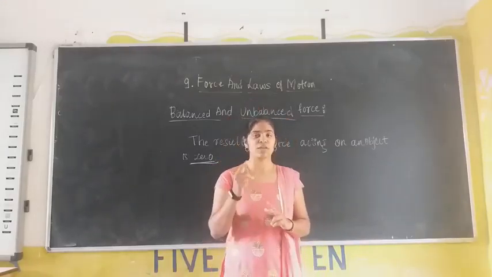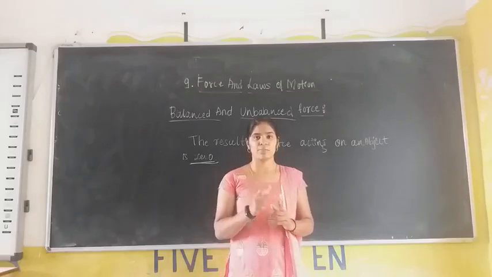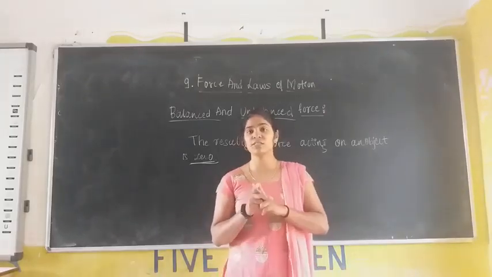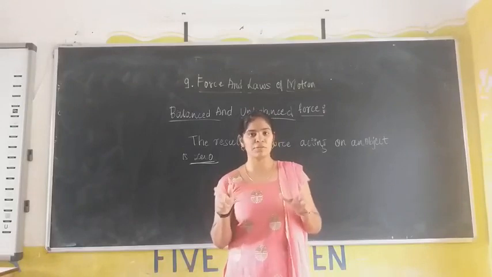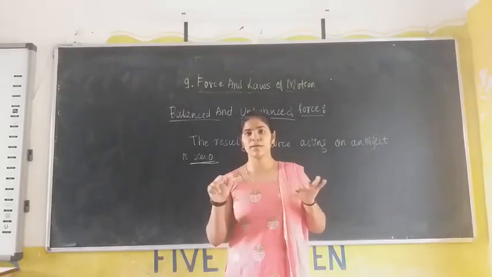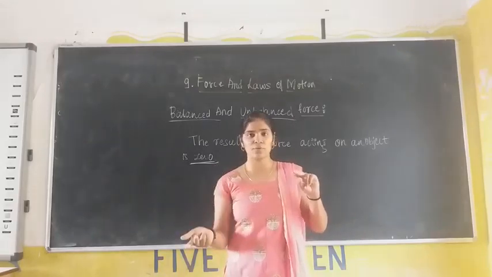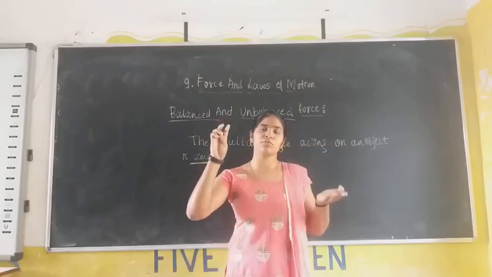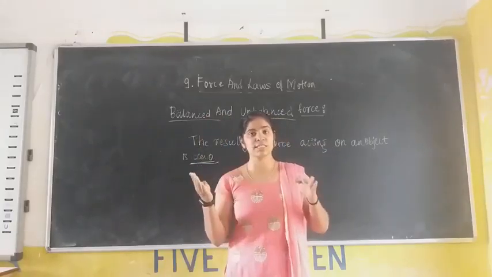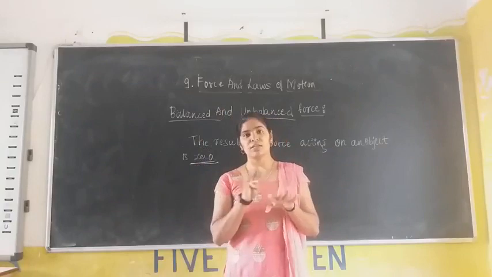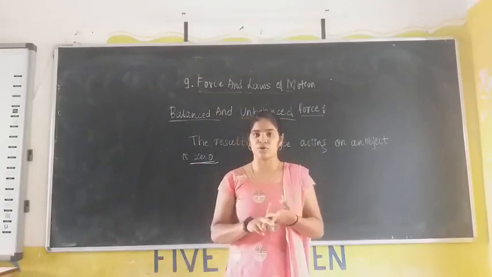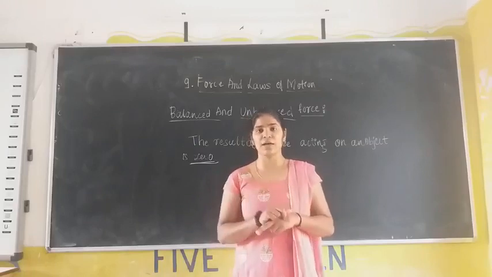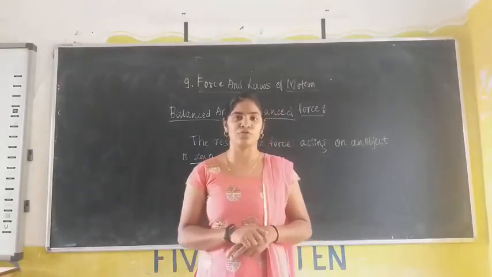In our daily life, we observe one example. Anybody know? It is a game named the seesaw. There is equilibrium held between the two children. It will be balanced. When the force on the opposite side is more, it will move upwards. When this force is more, it will move upwards. So this is an example of an unbalanced force. There is no equilibrium in that seesaw. These are the many examples we observe in our day-to-day life. This is about a balanced force.